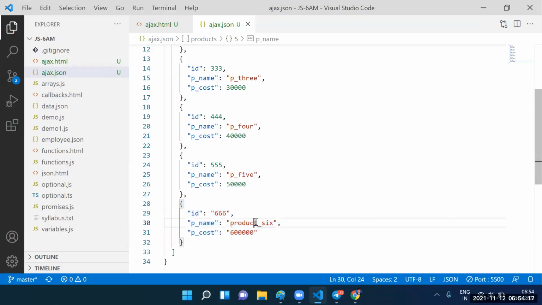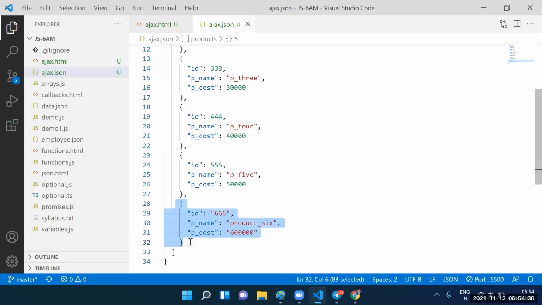Guys, how to update this data? Which request, Post? Put request. We need to update 6 lakhs to 60,000 and Product 6 to P6. Yes, sir, to update this data, put request. How to delete this data? Delete request.